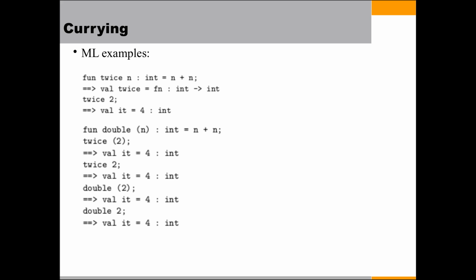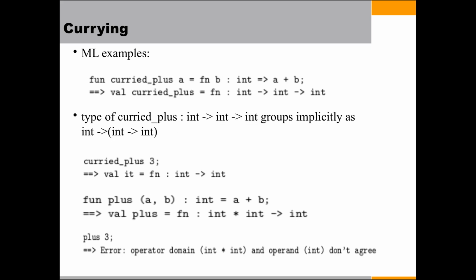That is, if the function twice is defined and there is a call twice 2, in the earlier case we just called twice without parentheses. Here twice(2) will return the same value, because we can add parentheses in the case of twice 2 as well. So ordinary parentheses can be placed around any expression in ML.